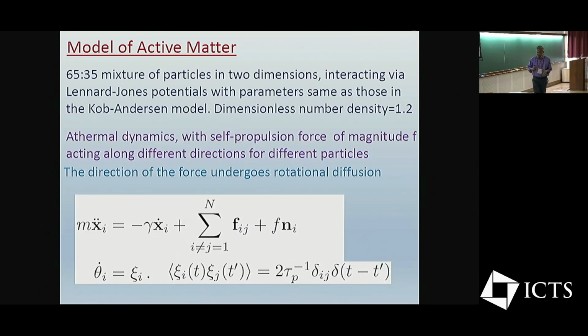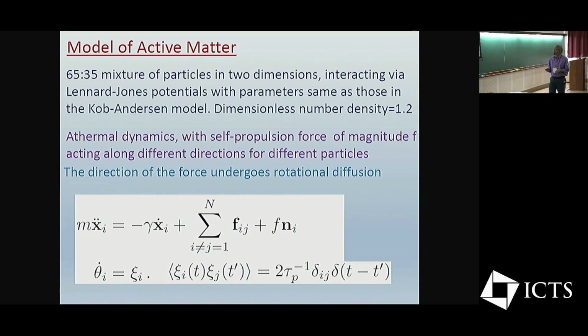So this is the kind of dynamics that we assume. As I said, we look at a mixture of two different kinds of particles to avoid crystallization and, in some sense, to study glassy behavior over relatively long time scales. The model that we'll be looking at is one of the well-known models that have been studied in the context of glassy behavior in passive systems.